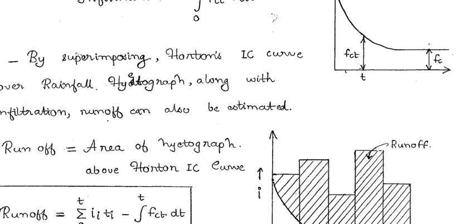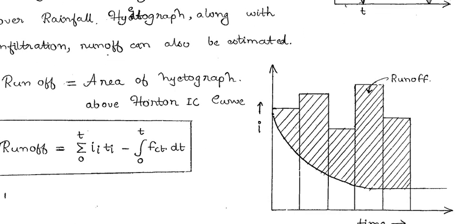Another important and beautiful topic is that by superimposing Horton's curve over the rainfall hydrograph, along with infiltration, runoff can also be estimated. The rainfall hydrograph represents intensity versus time. If I superimpose the two graphs, the graph will look like this.